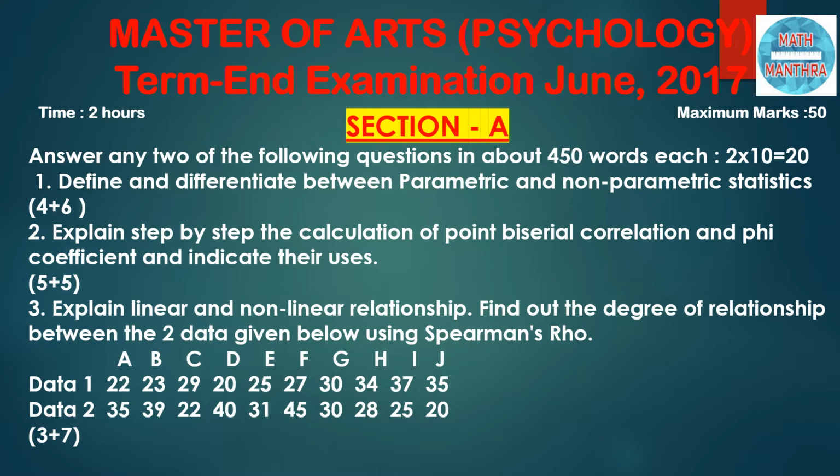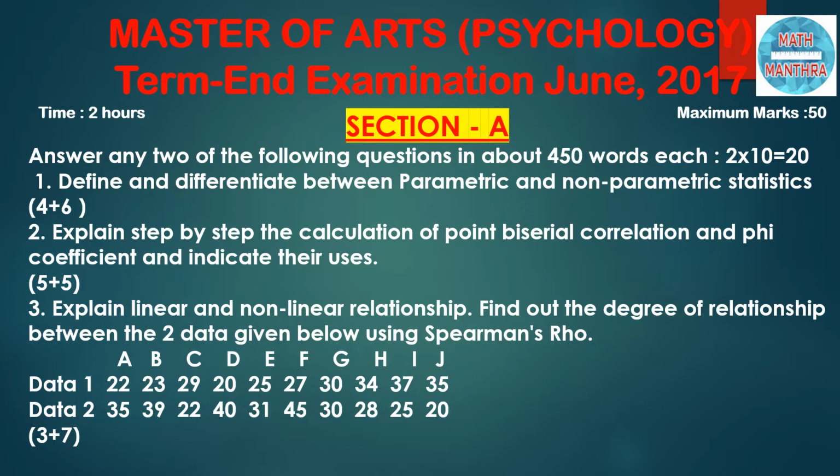Second question: explain step by step the calculation of point biserial correlation and phi coefficient and indicate their uses. Point biserial correlation, I'm planning to do a detailed video on this. Similarly, phi correlation. I have already done a video on tetrachoric correlation, which was also there in one of the previous years' question papers.